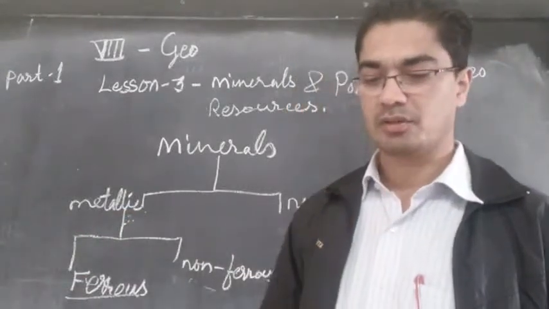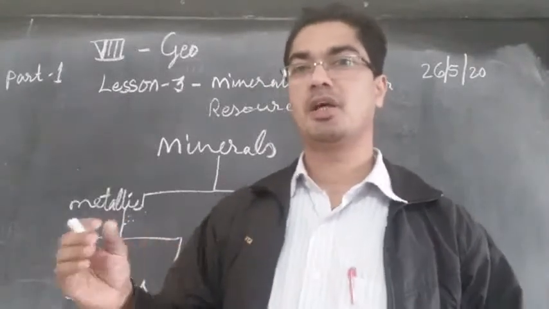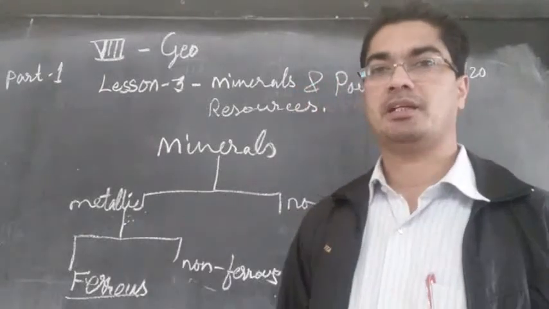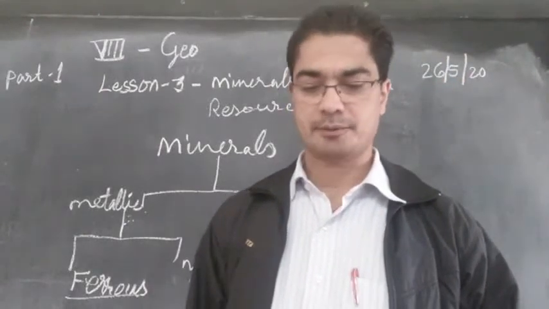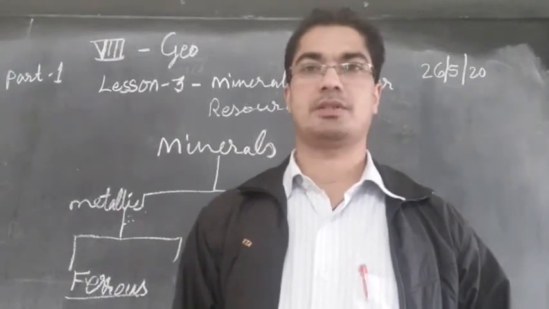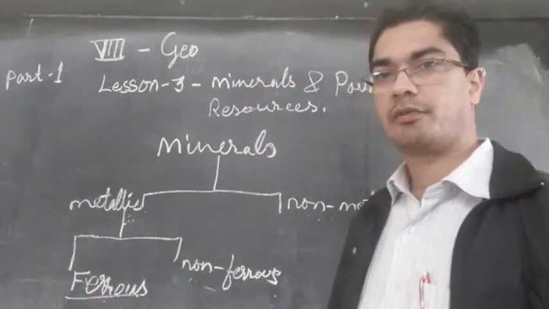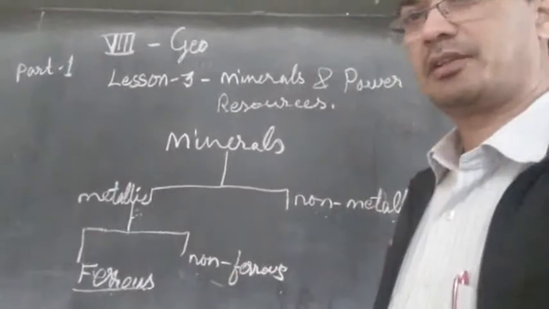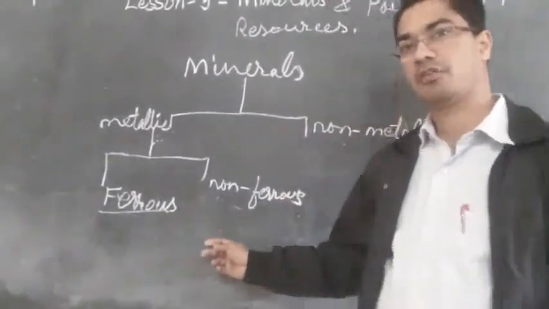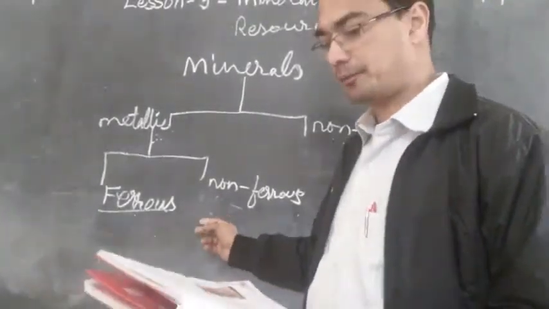Examples are iron ore. So we get iron ore and we purify it and make it pure iron. Or bauxite or manganese. All these are metallic minerals. And metallic minerals may be ferrous or non-ferrous. So we said we can divide them again into ferrous and non-ferrous. Two types of metallic minerals are there.